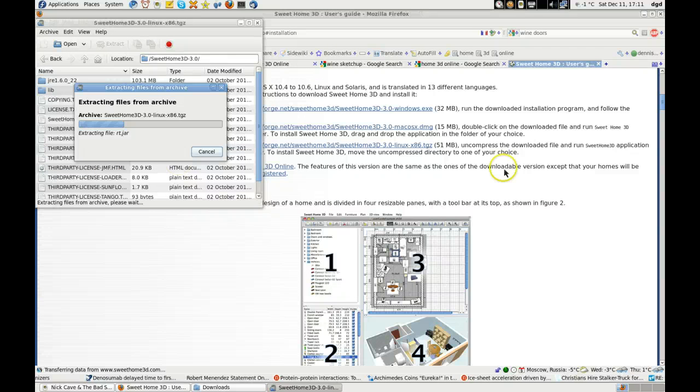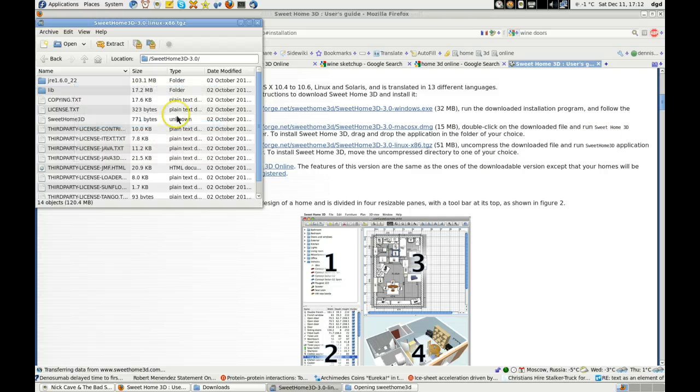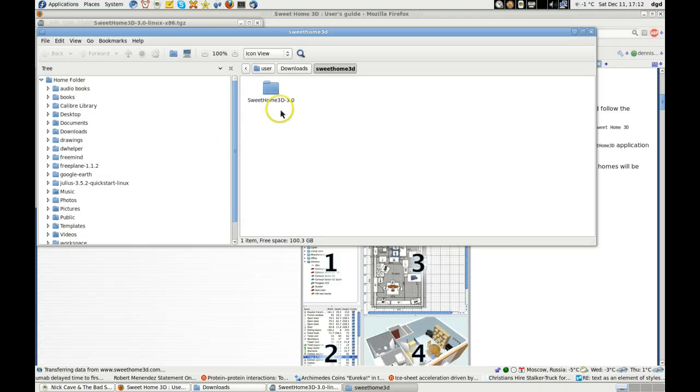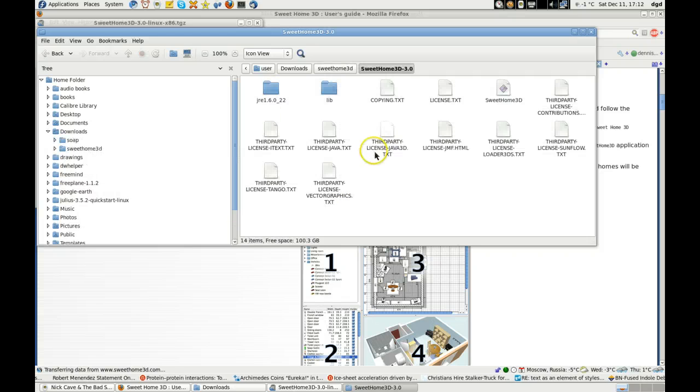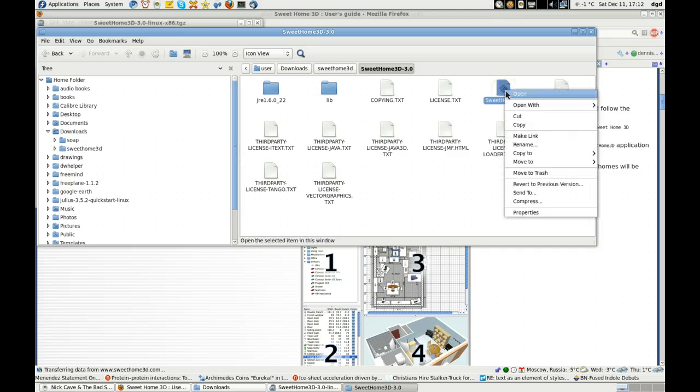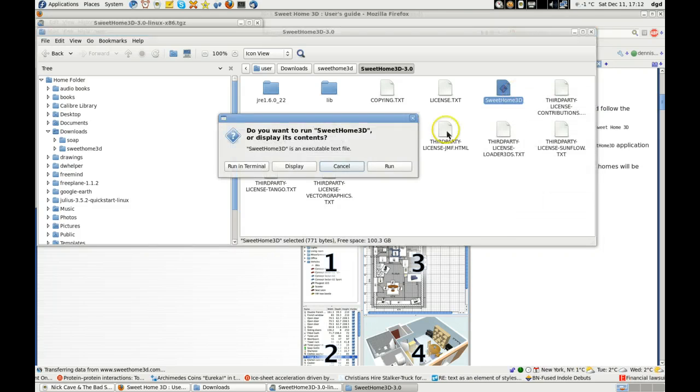We're not seeing the sweethome3d application yet, but let's go ahead and show the files. sweethome3d 3.0. Double clicking, waiting for it to open. There it goes. This is the application. So we're going to open with, well, we'll just open, see what happens.